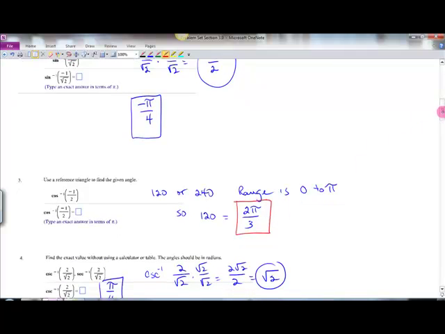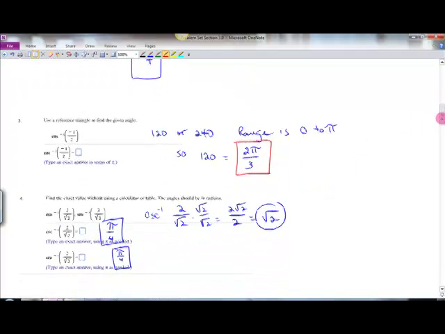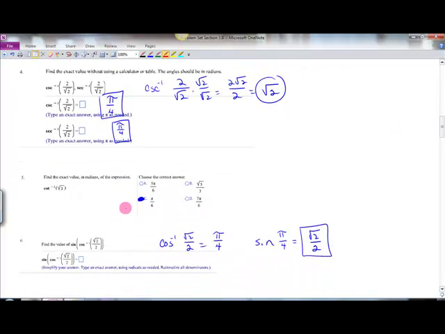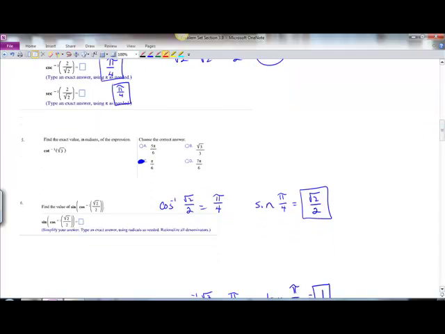I'll let you just look through the lecture notes for that cosine one and the cosecant one. Same thing for this one. Now we get down to number 6. Find the value of sine of inverse cosine of square root of 2 over 2. Inverse cosine of square root of 2 over 2 gives you pi over 4.